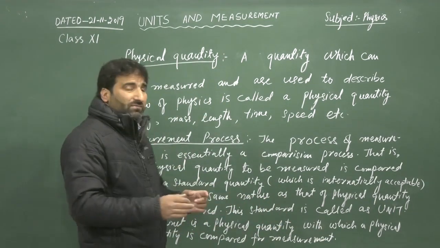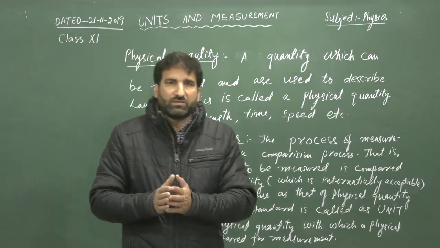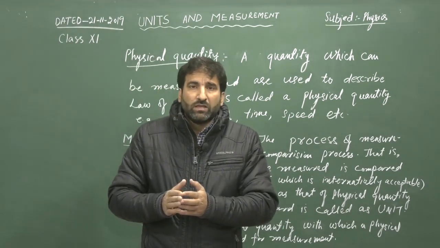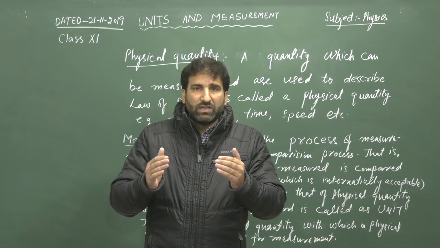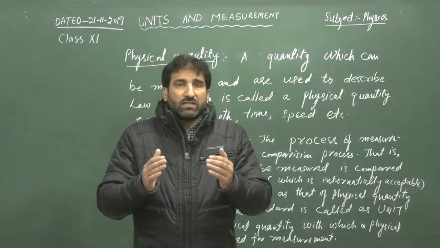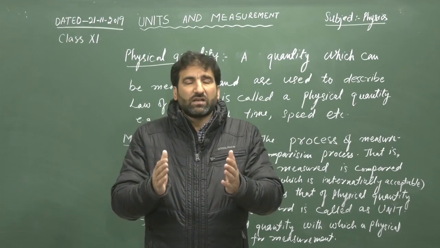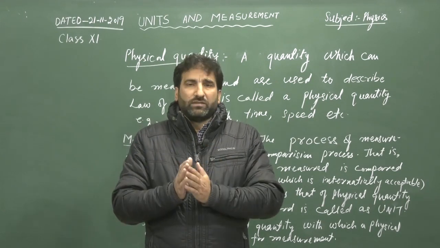Now, second is the measurement process: how we measure things. In order to measure things, we essentially compare the physical quantity with a standard.